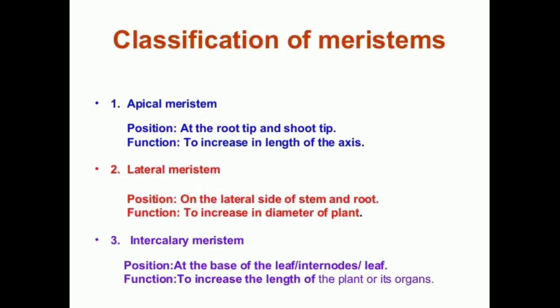Next one is the intercalary meristem. They are located at the base of the leaf or internode. Internode means the space between two nodes. Node means the point where the leaf is attached to the stem, and internode means the space between two leaves. So it will be present at the base of the leaf or at the internode.